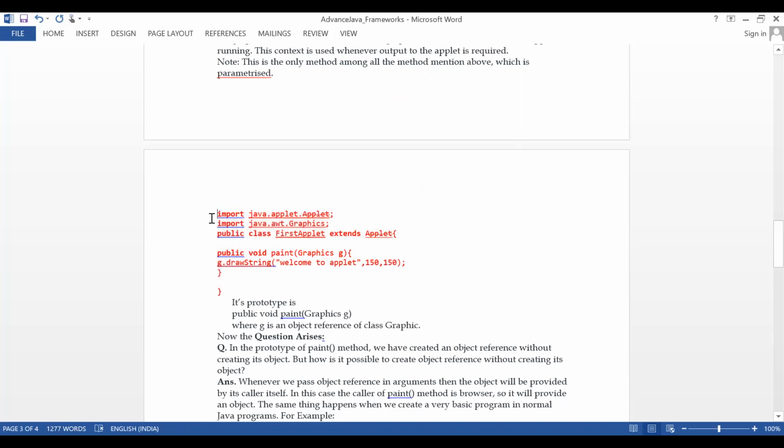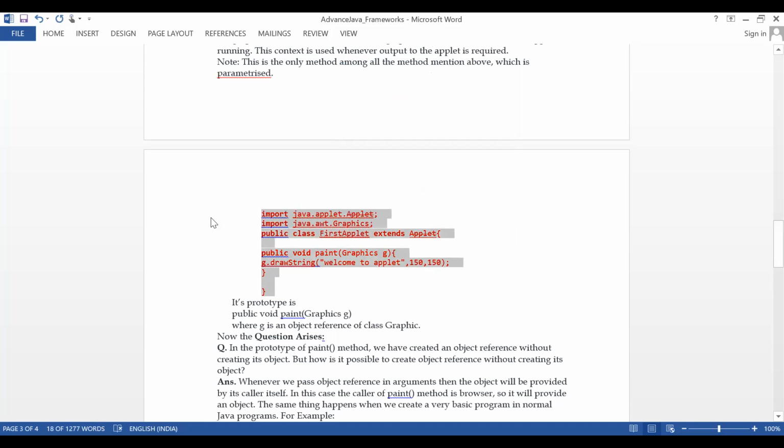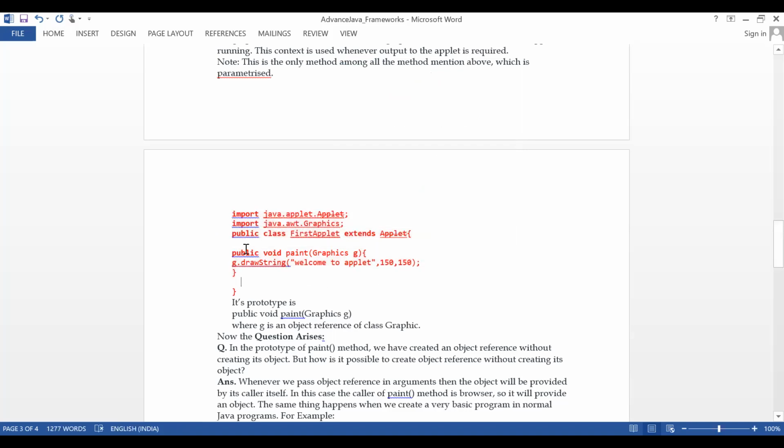So if you observe this code, this is just a simple applet code, okay?